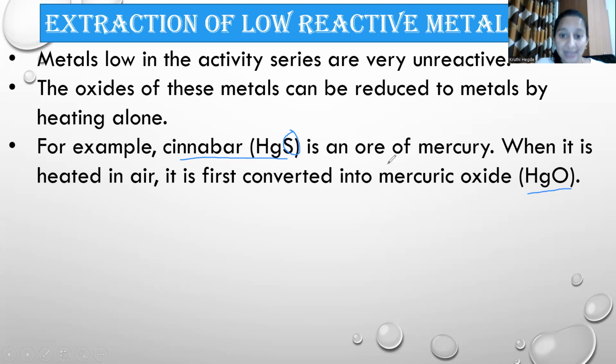This is mercuric sulfide, and that mercuric sulfide is getting converted to mercuric oxide. So this mercuric oxide is further heated to get mercury out of it.